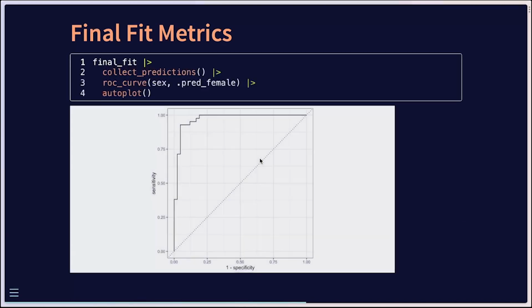So you can see a plot of what that looks like. If you're new to these, you want the sensitivity versus the 1 minus specificity plot. You want this to be as close to a 90-degree bend here as possible. So this looks acceptable enough for a simple tutorial here. So we can go ahead and proceed on.